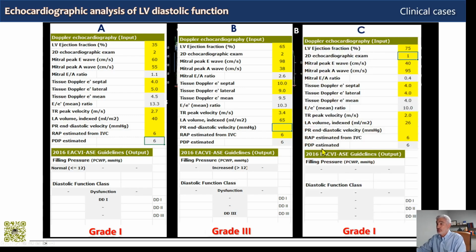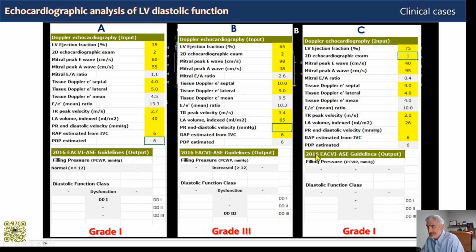If we go to the Excel spreadsheet and we insert the parameters, we have 75% ejection fraction, E wave is 40, A wave is 95 centimeters per second, the E/A ratio is very low, 0.4, prolonged relaxation with 4 centimeters per second of the E prime, and E/E prime of 10, which is still normal, normal tricuspid regurgitation, and normal left atrial volume.